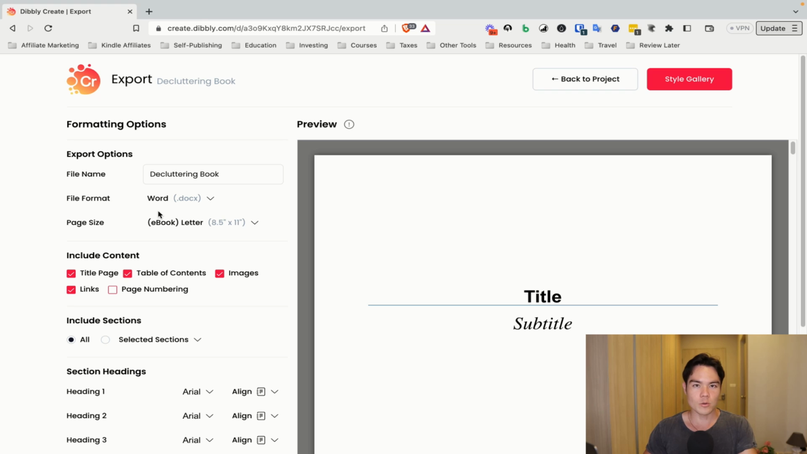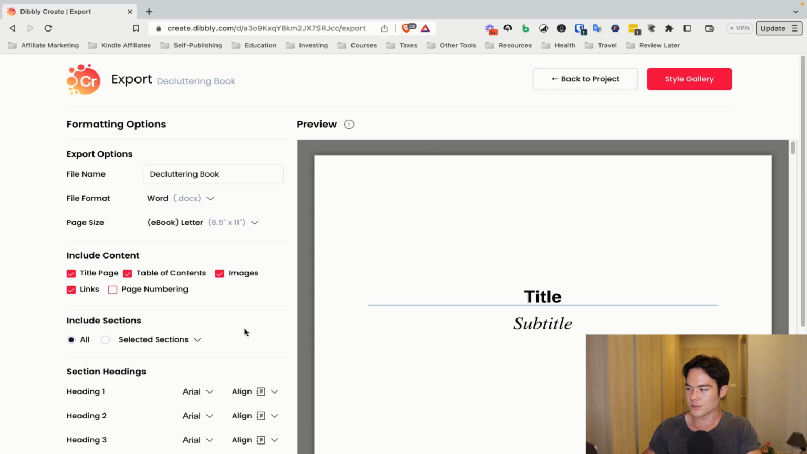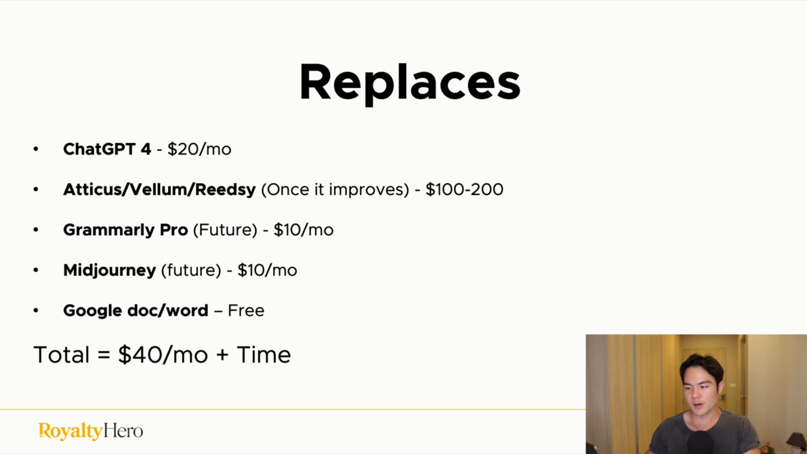However, it's a brand new tool, right? So hopefully they do improve this in the future. Hopefully, Dibbly, if you're watching this, and I'm sure you're going to watch it because I'm going to send you the video, this is one thing you should improve if you want to be competitive in the formatting tool space.